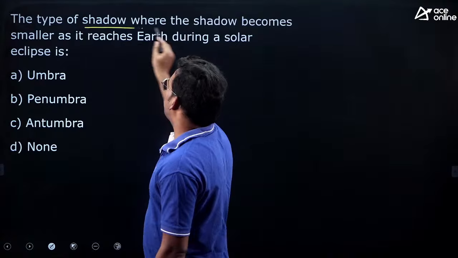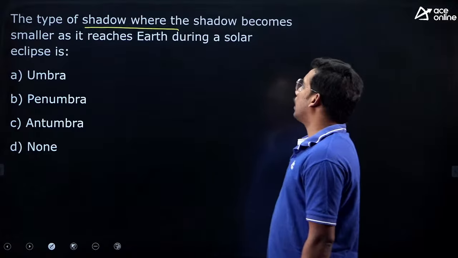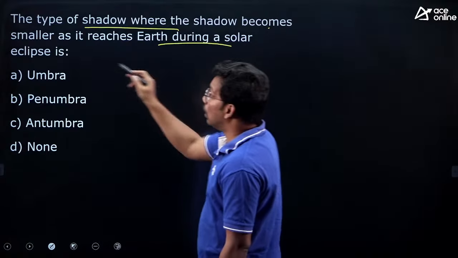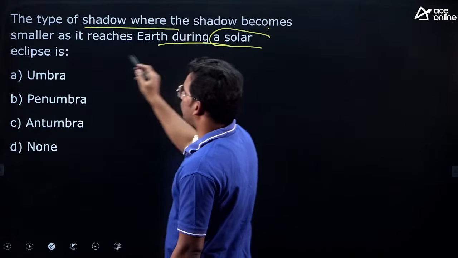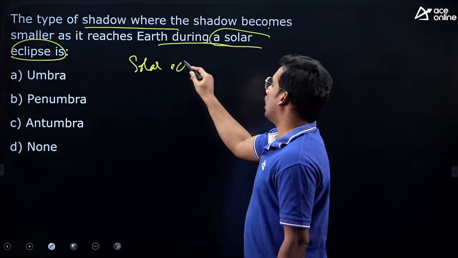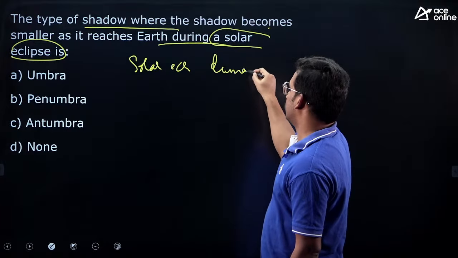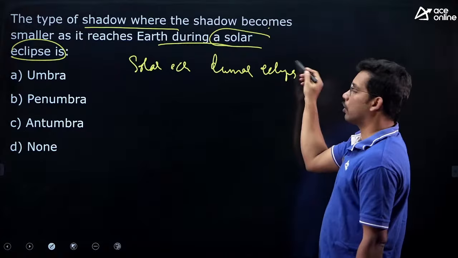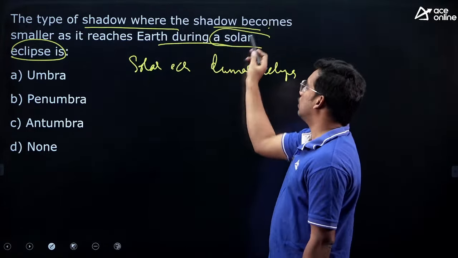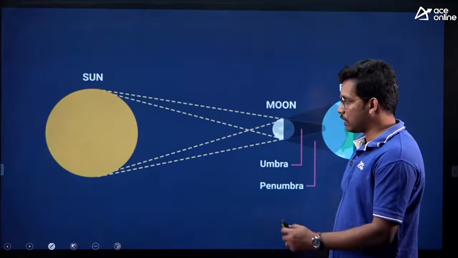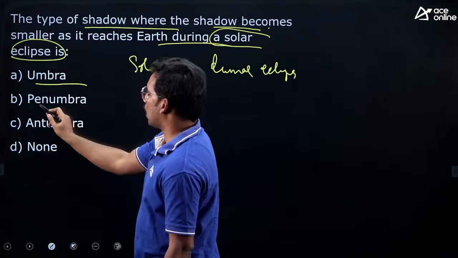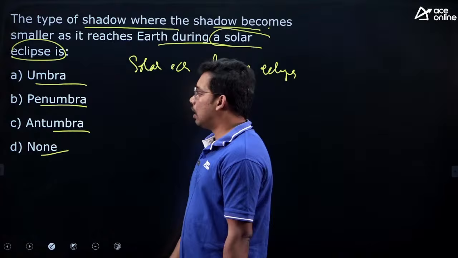Next one, the type of shadow where the shadow becomes smaller as it reaches earth during solar eclipse, a very important topic from solar system. Solar eclipse and lunar eclipse, both are important concepts. So they are asking about the shadow casted during solar eclipse. So let's discuss solar eclipse first, then you can answer the question. Options are umbra, penumbra, antumbra and then none.